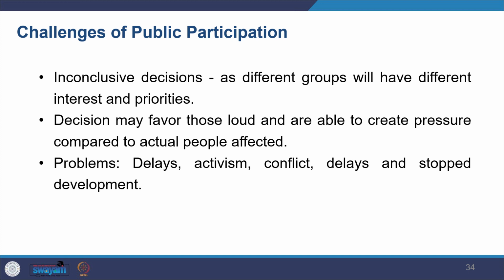You have a range of people, but it is quite possible that the more influential people are favored by the decision, irrespective of who is getting affected more. Maybe a poor marginalized person is getting affected more, but that person is not really heard and their concerns are not really penned down, and it has not influenced the decision, but the views of the one who was loud and influential have been recorded.